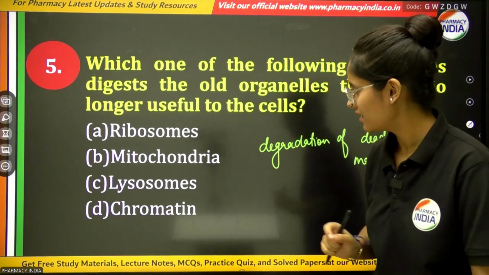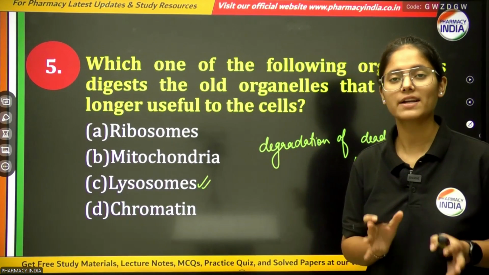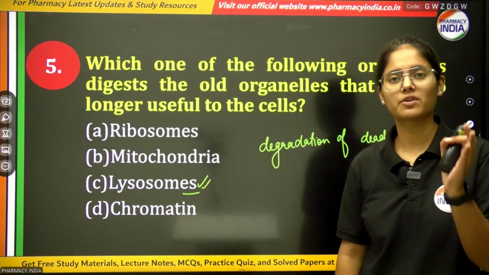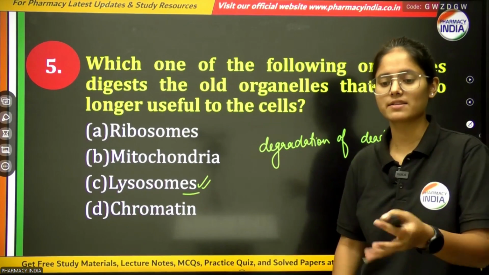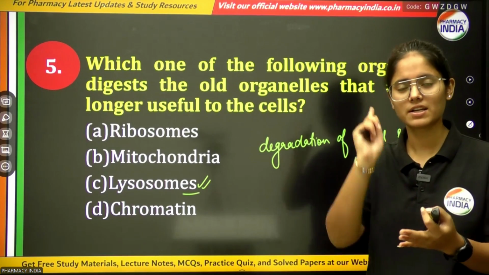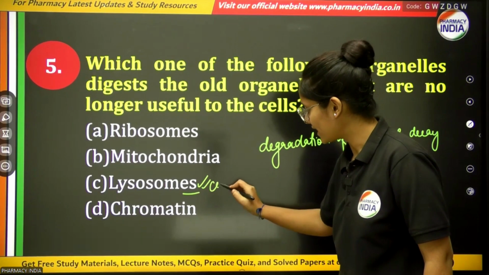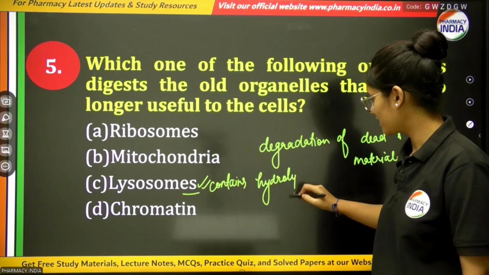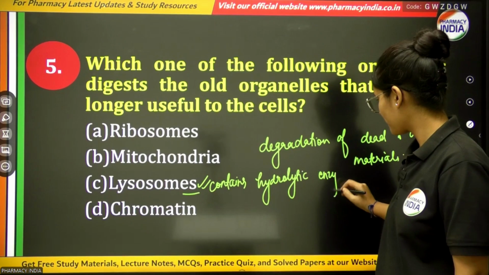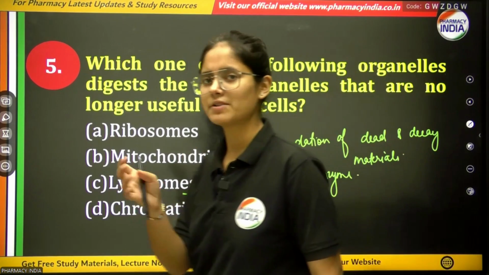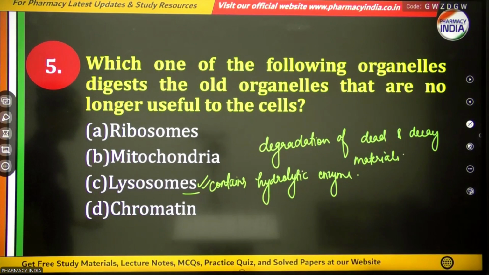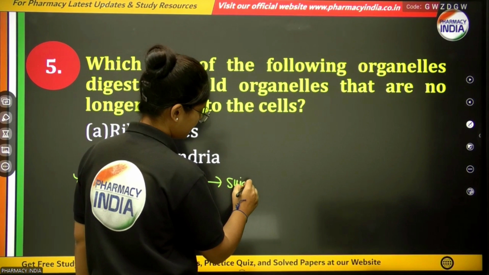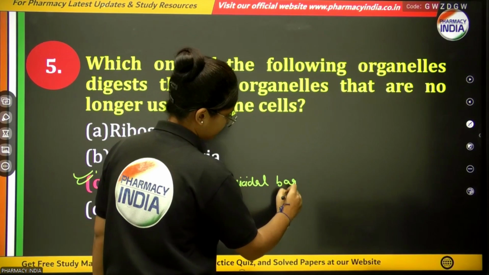So the correct option will be lysosome, which is also known as the suicidal bag of the cell. The reason is lysosomes contain many types of hydrolytic enzymes that digest carbohydrates, lipids, proteins, nucleic acids, etc. So the correct option will be lysosome, also known as the suicidal bag of a cell.